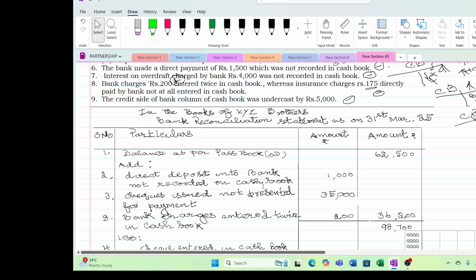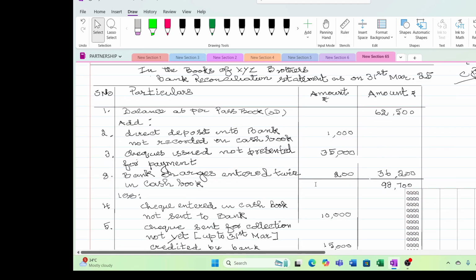Direct deposit into bank not recorded in cash book. One customer came and deposited the amount, and the bank reduced, decreased my loan. I do not know. So in my book, the loan is increased by 1,000 rupees. Check issued, not presented. The moment I issued the check, I have increased my loan amount, but it is not presented. So the bank has not increased my loan, but I have increased, so I have added it. Again, bank charges I wrote twice, so I have added it.